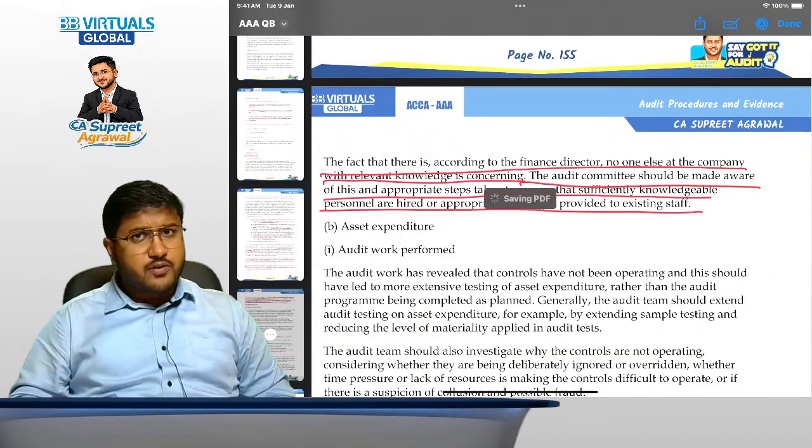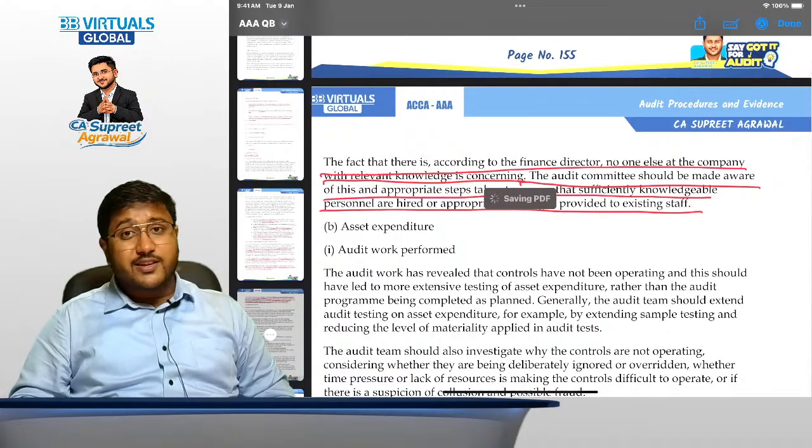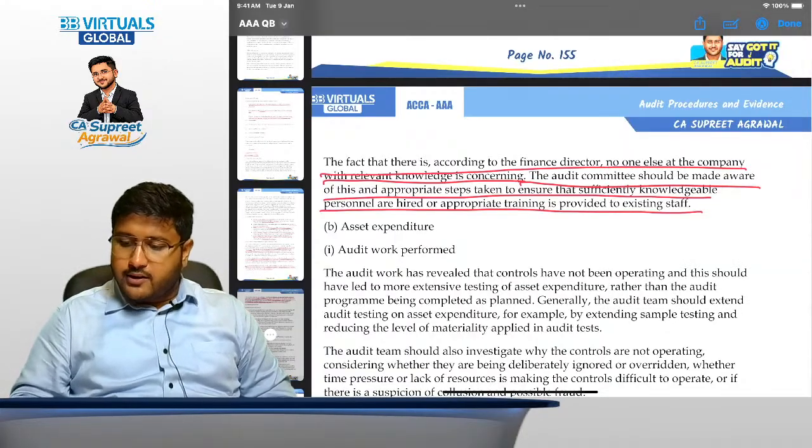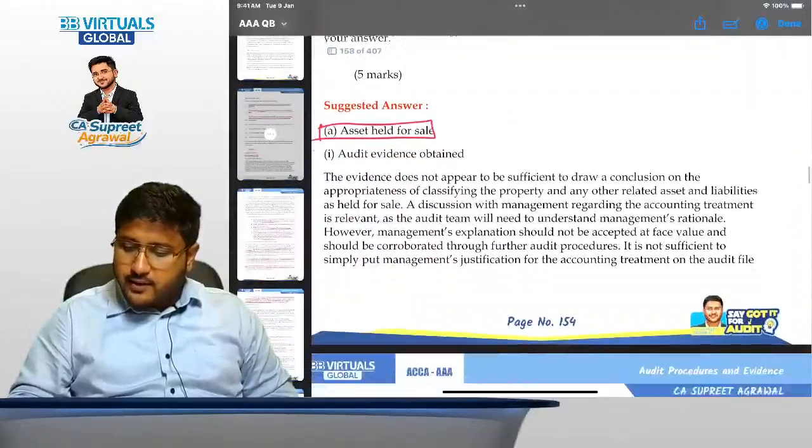Okay, with this we have completed this part. Now let's jump to the second part. There are a total of 3 parts, right? So now let's jump to the second part. The second part is